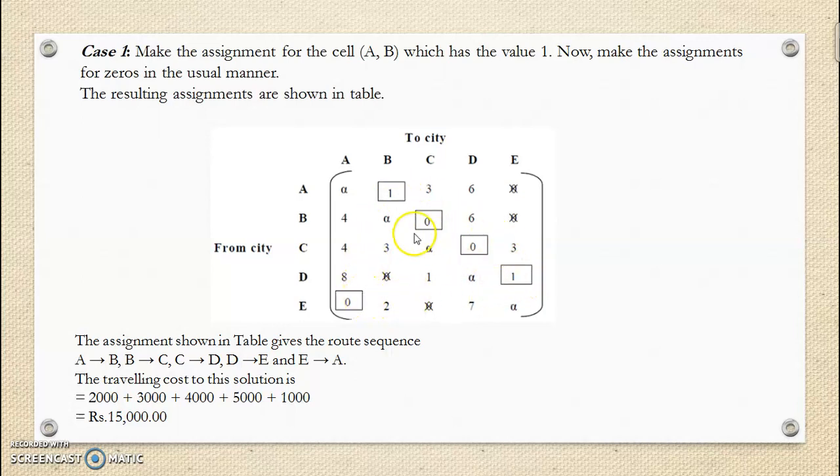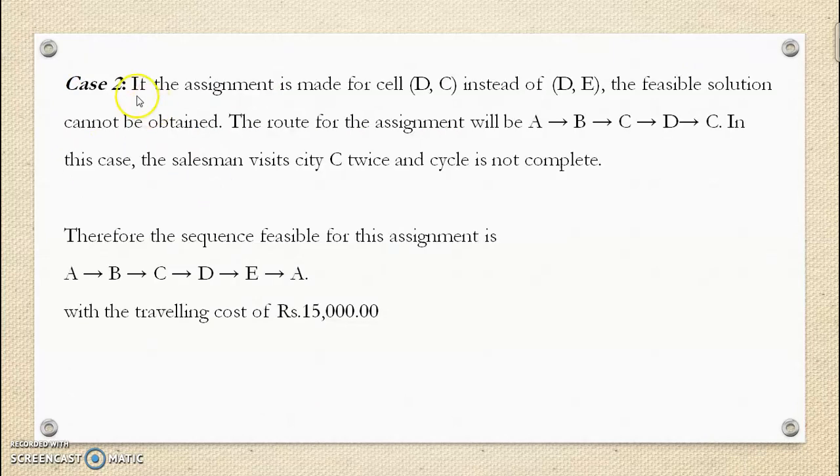These are the allocations. Now case 2: if the assignment is made for cell DC first instead of DE, the feasible solution cannot be obtained. The route for the assignment will be A to B, B to C, C to D and D to C. In this case, the salesman visits city C twice and the cycle is not complete. Therefore, this is not a feasible solution.